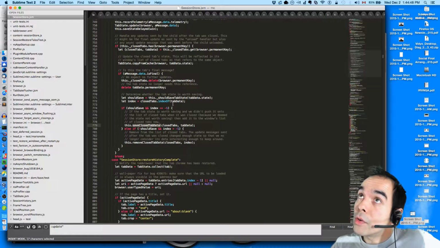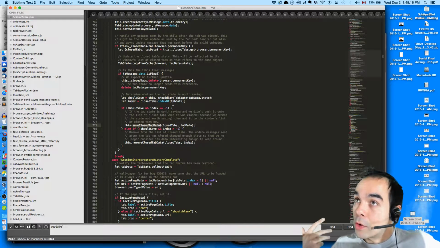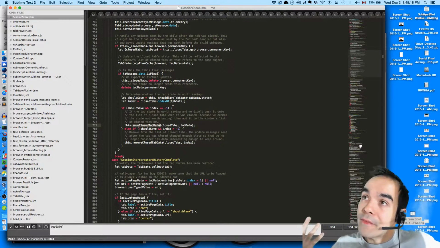We create a new array. Because the closed windows array is global for the session, but the closed tabs array is per window. And if the window gets forgotten, then the closed tabs array, even if it's being referenced by something else, gets completely overwritten. We create a new array, and we don't get that same thing.